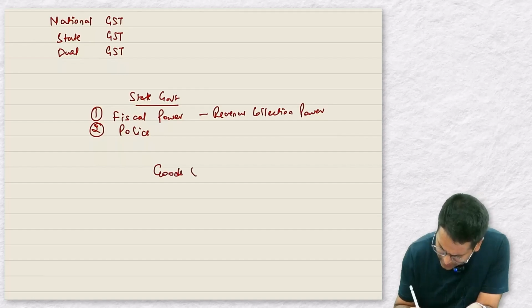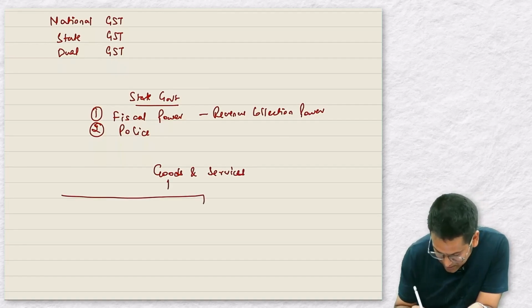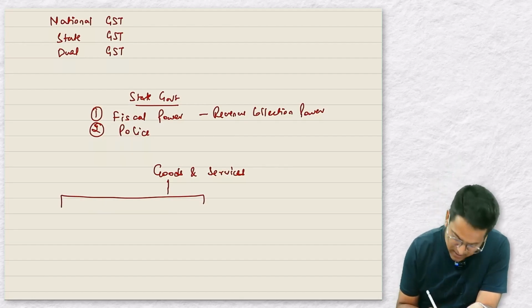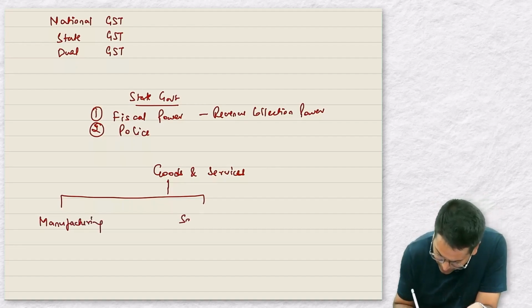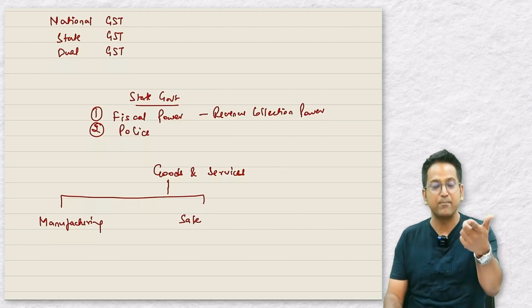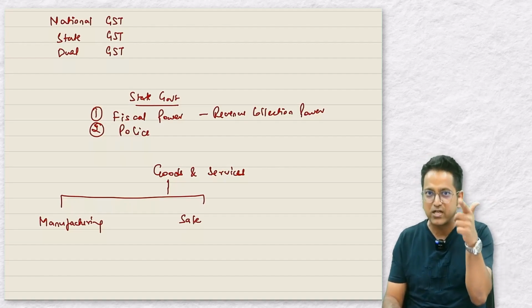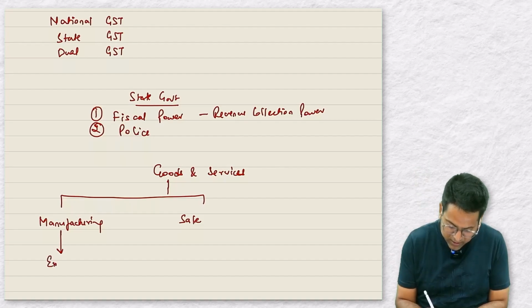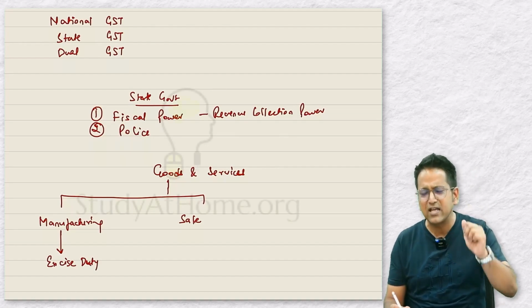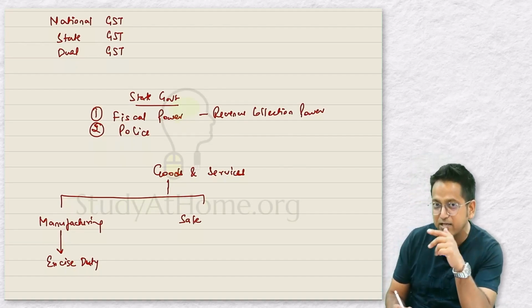So goods and services. In earlier times, before the introduction of GST, there were 2 types of taxes levied on goods and services. One was imposed on manufacturing, and the second one was on sales. Meaning if you are a manufacturer and you manufacture products, then you will pay tax for the manufacturing. If you sell goods, you will pay tax for selling. The tax imposed on manufacturing was called excise duty. Now you must wonder if it's necessary to remember this? No. It's neither necessary to know, nor is it necessary to remember all this.